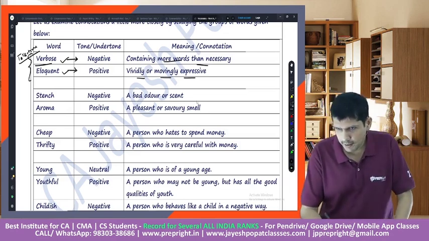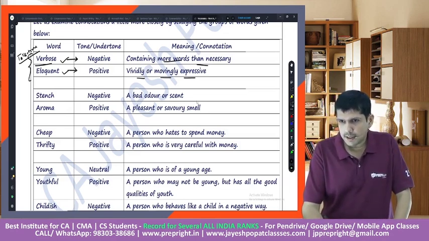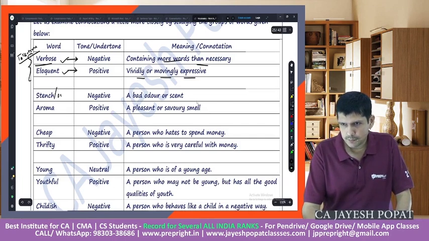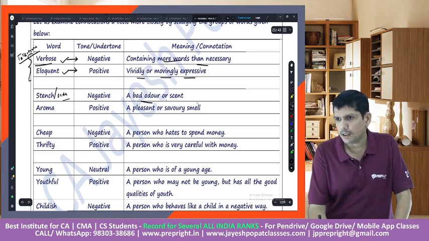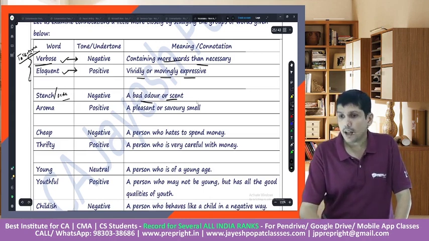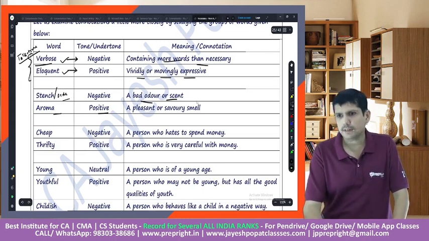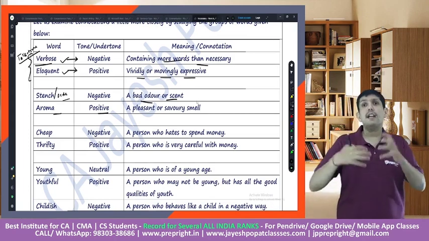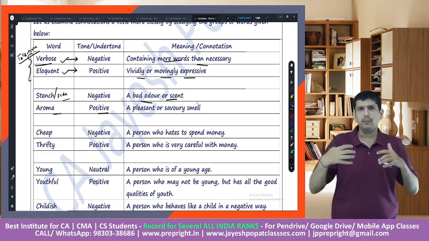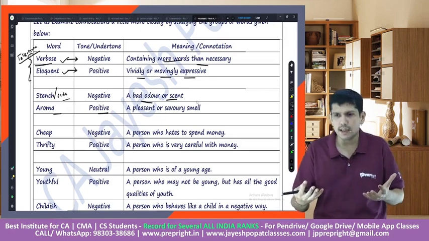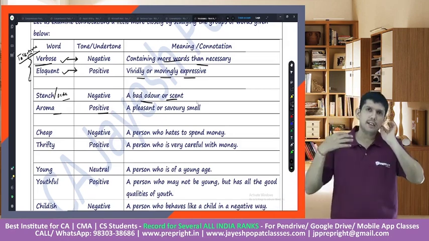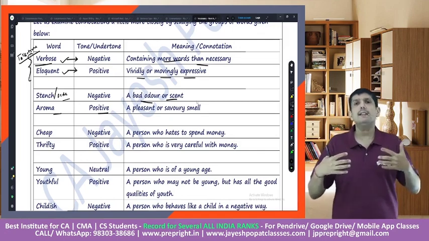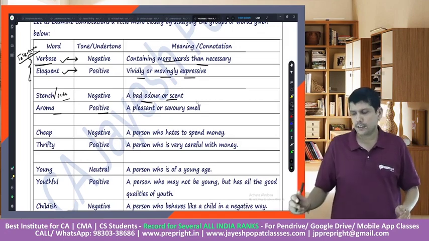Something like stench or odor, a bad odor or scent. Aroma is positive. So when we say aroma, fragrance, we are talking about a smell but in a positive sense. When we say odor or when we say stench, we are still talking about smell, but that's a negative impression of it.